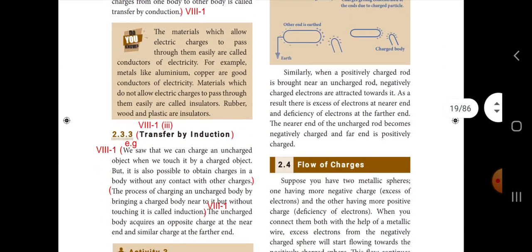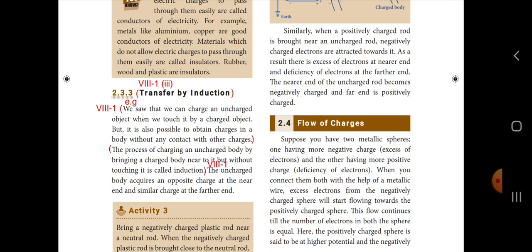So, third one is transfer by induction. The process of charging an uncharged body by bringing a charged body near to it but without touching it is called induction. For example, we saw that we can charge an uncharged object when we touch it by a charged object, but it is also possible to obtain charges in a body without any contact with other charges.